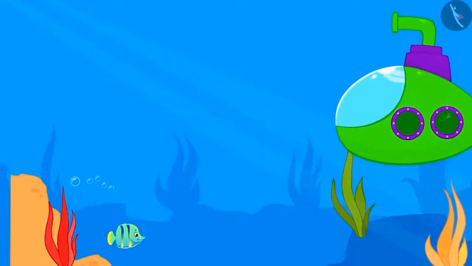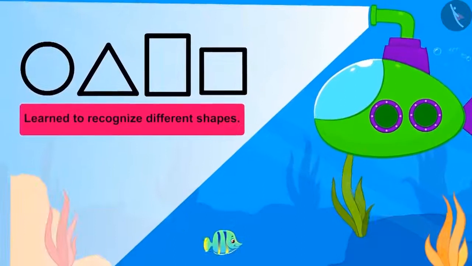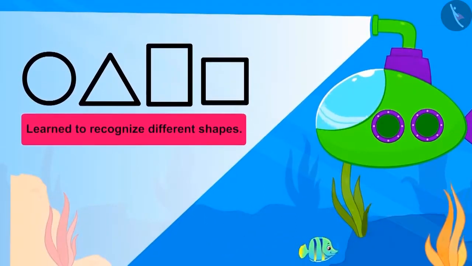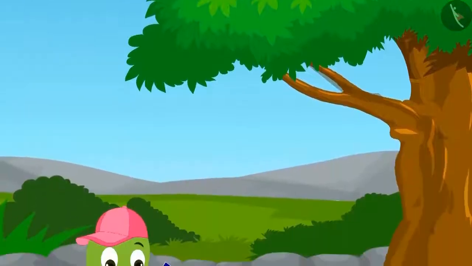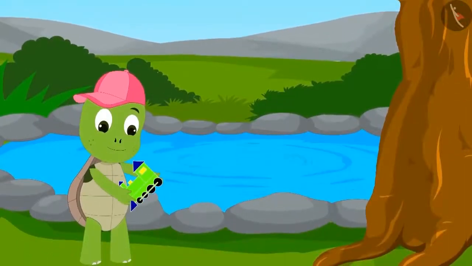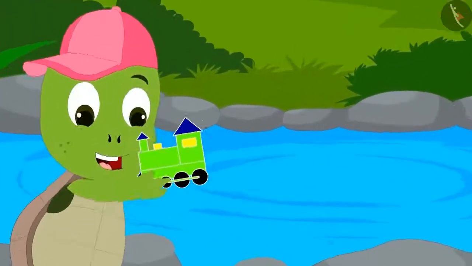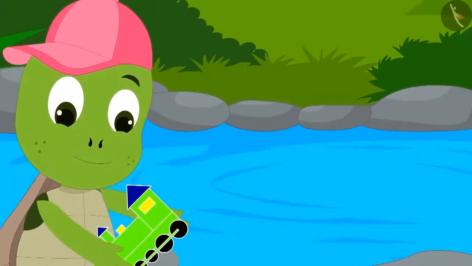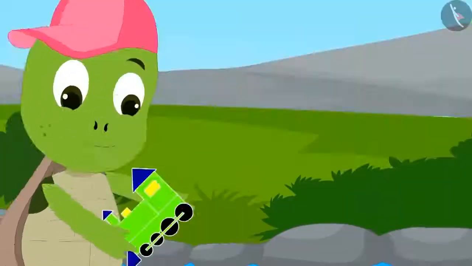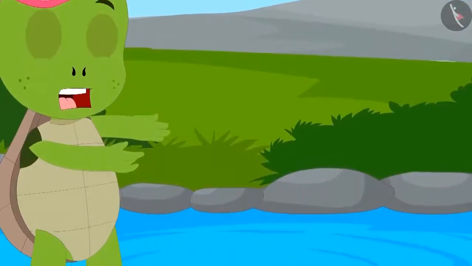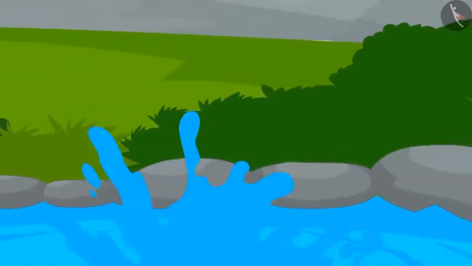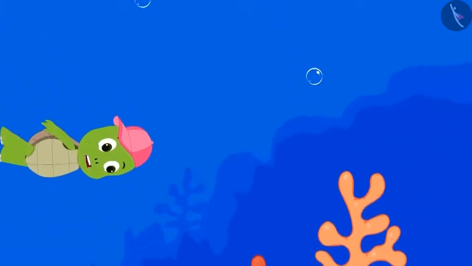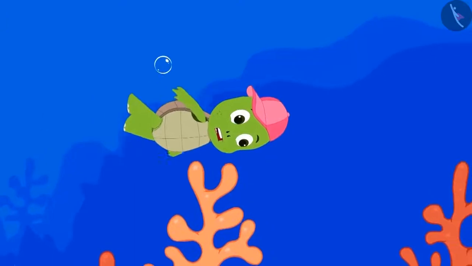Children, we learned to recognize different shapes in the previous lesson. In this lesson, we will see some interesting examples of this. One day, Tufan Turtle was playing on the banks of the pond with his favorite toy. Suddenly, the toy slipped from his hand and fell into the pond. Immediately, Tufan jumped into the pond and started searching for it.